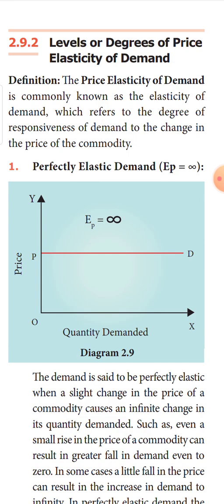So, in the last class, we learnt about the different types of elasticity of demand. Under that, we saw price elasticity of demand, income elasticity of demand, cross elasticity of demand, and advertising elasticity of demand. Now, we shall go to the degrees of price elasticity of demand, or otherwise the levels of price elasticity of demand.